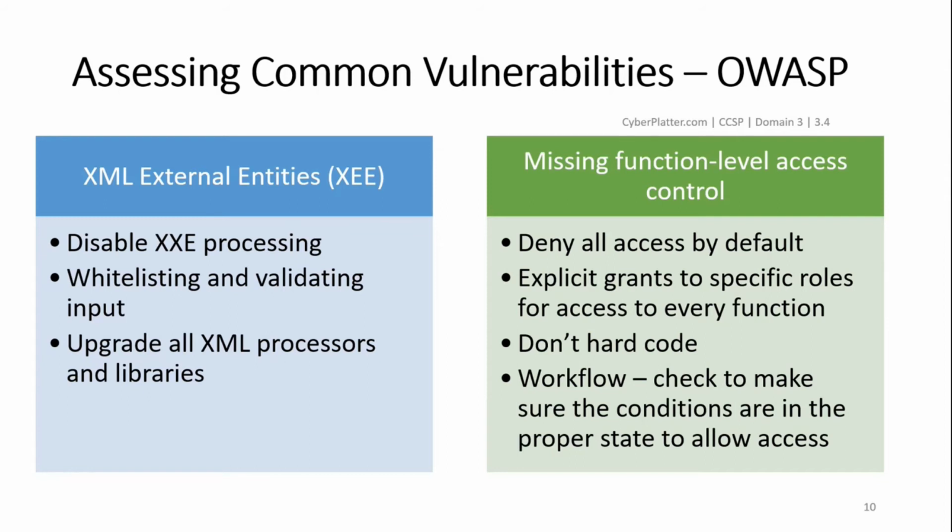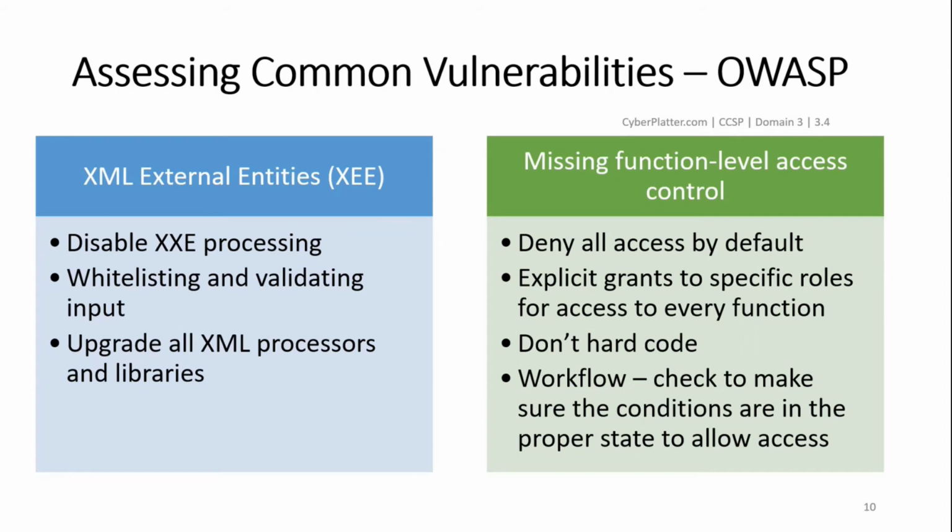Missing function level access control. An application should always verify function level access privileges before granting access of that functionality to the user interface. If this is not implemented properly, malicious users may be able to forge requests that will allow them functionality without authorization.